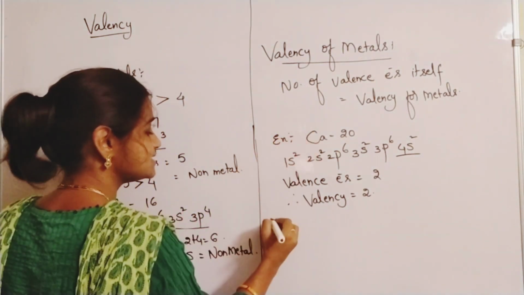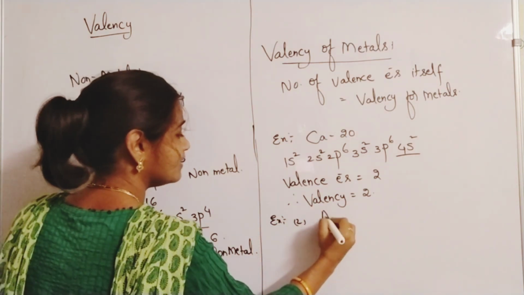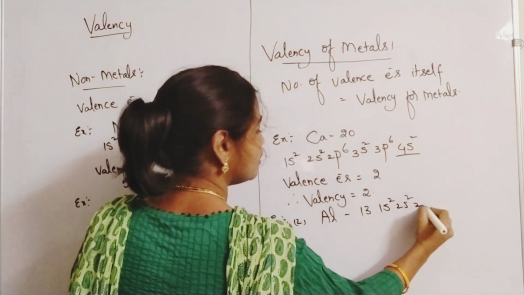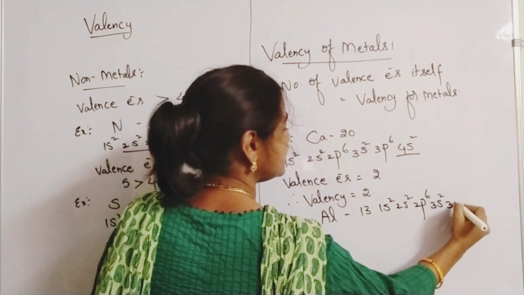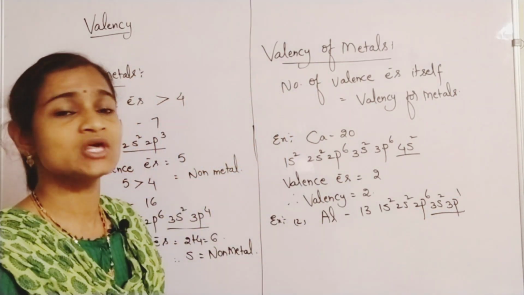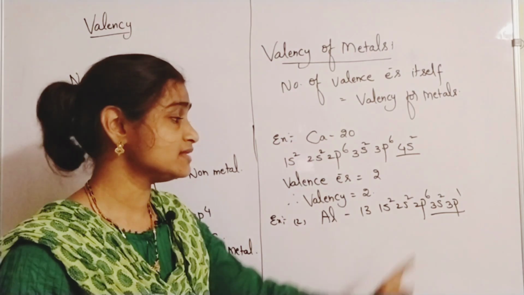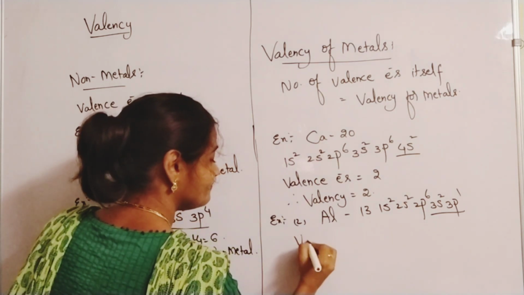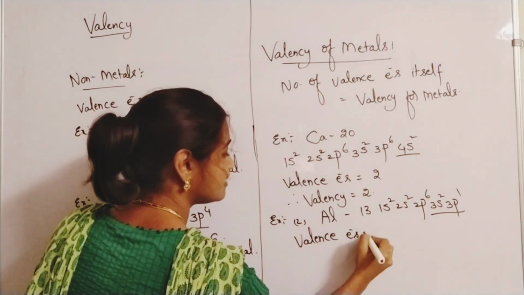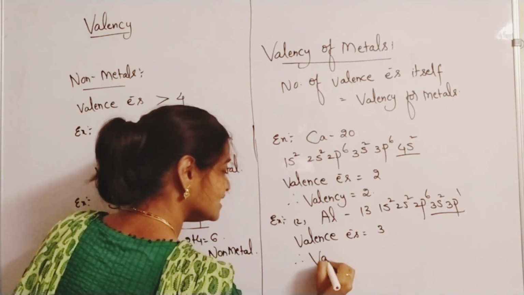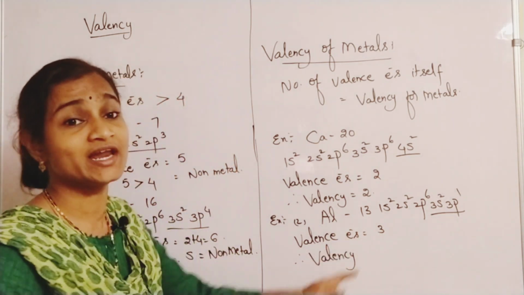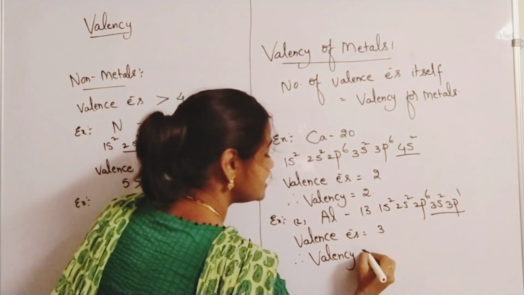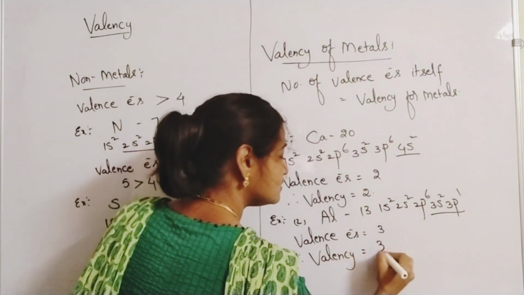You can even take the example of aluminium. Suppose Al, atomic number is 13. 1s2, 2s2, 2p6, 3s2, 3p1. What is the valence shell in the case of aluminium? 3s2, 3p1. So the number of valence electrons is 2 plus 1, 3. Valence electrons are 3. So valency is also 3 only, because if valence electrons are less than 4, it is a metal. You all know that aluminium is a metal, so the valency of that metal is also 3 only.